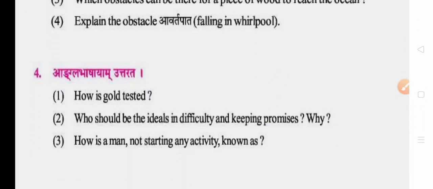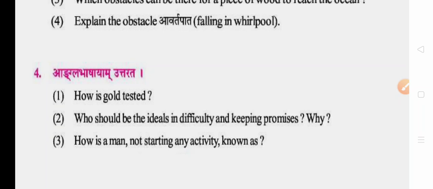Now chapter number 7. How is gold tested? Gold is tested by four methods: rubbing, cutting, heating, and molding. These are the four methods to test the gold.